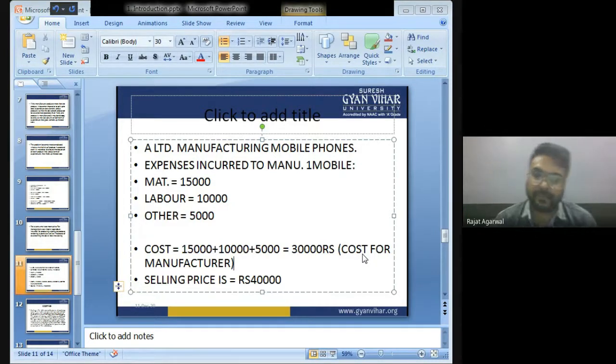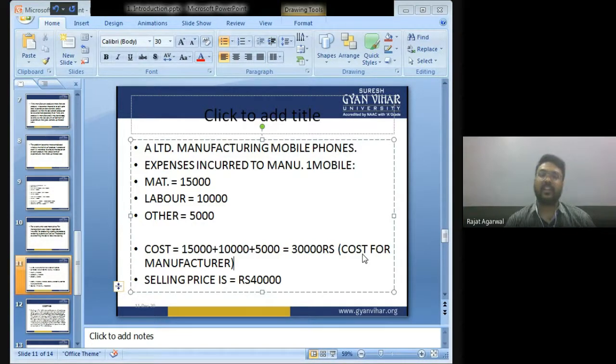That is the expenses incurred by a manufacturer to manufacture a mobile phone. Expenses incurred to manufacture one mobile phone are material 15,000, labor 10,000, and other expenses 5,000. So total cost is 30,000. Cost for a manufacturer is 30,000, the cost of manufacturing one mobile phone.